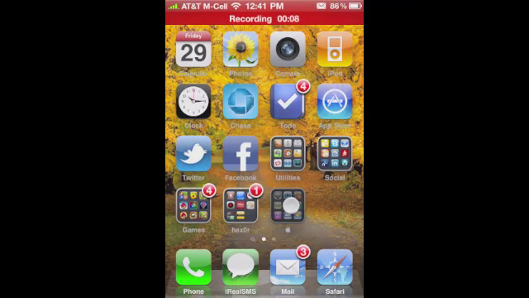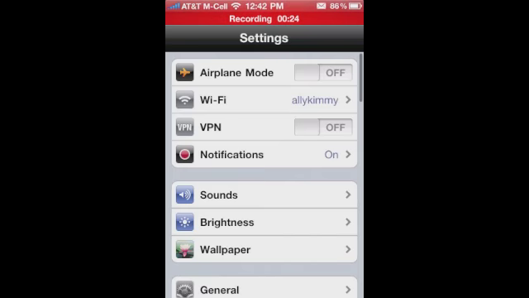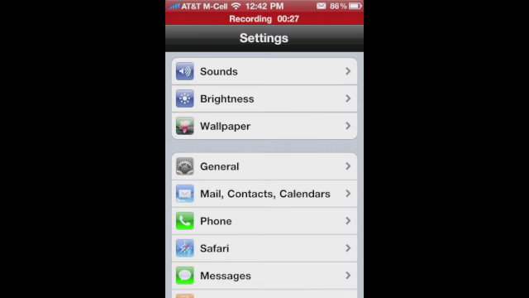Today we're going to try something a little bit new for this video, and I'm using an app called Display Recorder. You guys tell me if you like this more than standard tutorials just videotaped. I'm sure you will. I'm going to jump into settings here because today we're going to talk about LockInfo and how to maybe tweak or configure it to where it's going to do the best for you.